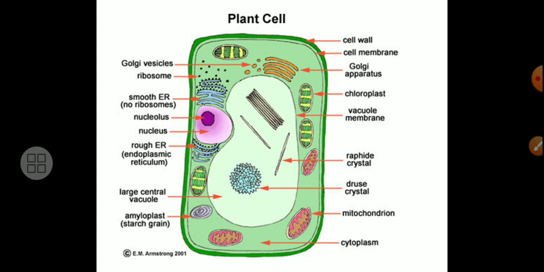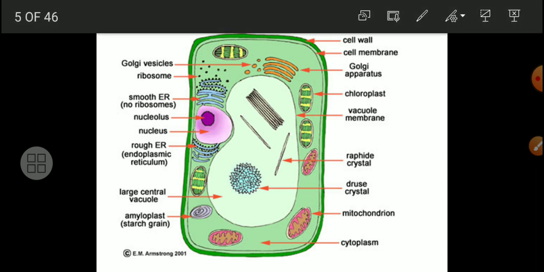Now that cell wall is followed by plasma membrane. First of all, cell wall we have seen, then that is followed by plasma membrane. Then in plant cell we can find Golgi apparatus. This structure is a Golgi apparatus. Then Golgi vesicles are also there, small size Golgi vesicles.